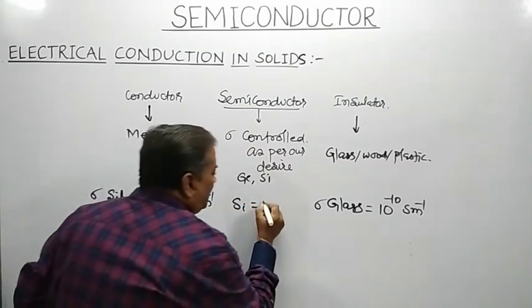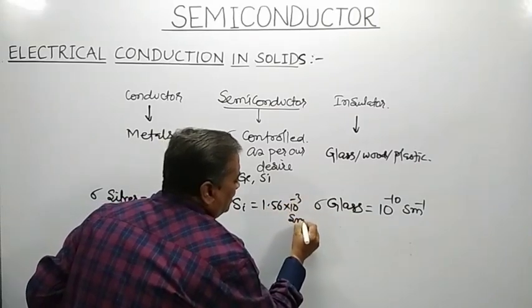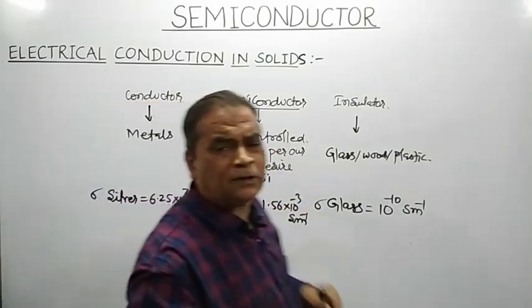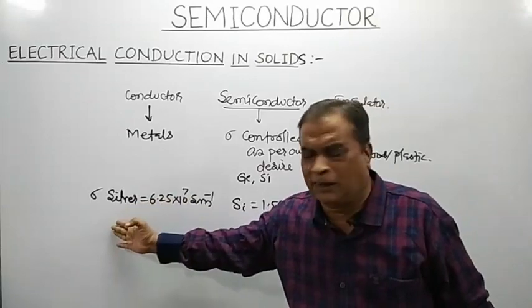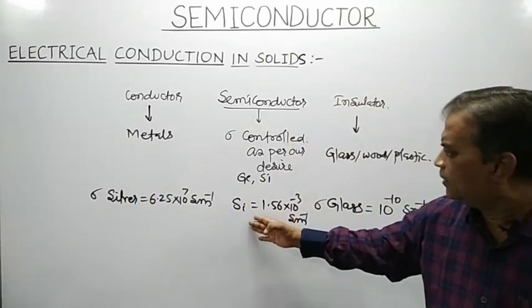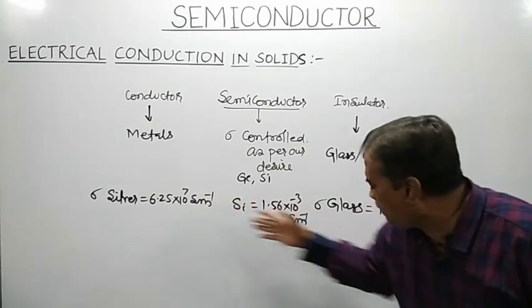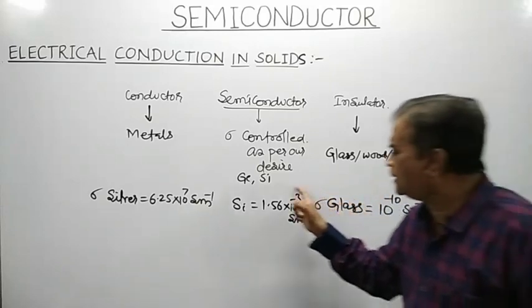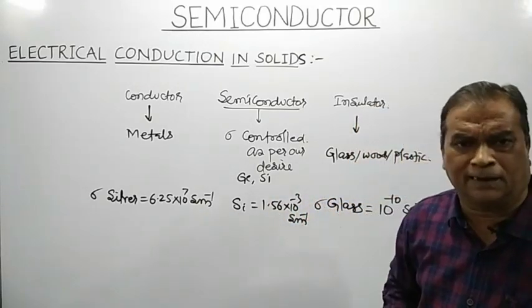The electrical conductivity of silicon, when measured, is found to be nearly 1.56 into 10 to the power minus 3 siemens meter inverse. So here I have taken examples of the electrical conductivity of silver, silicon and glass. What conclusion can I draw?